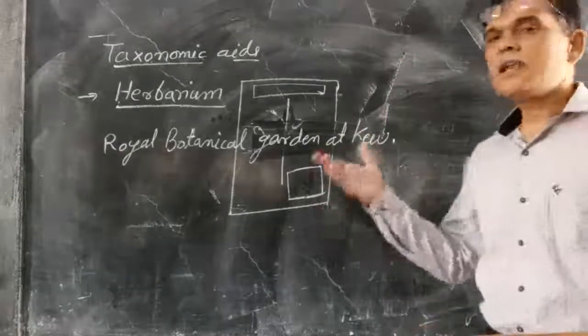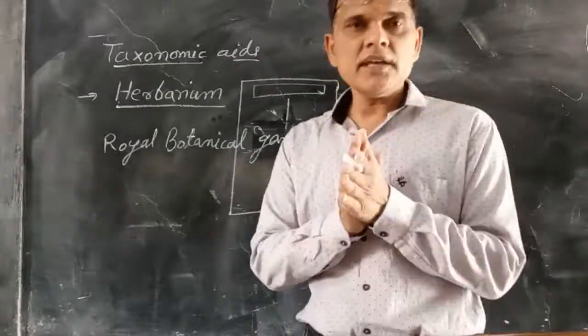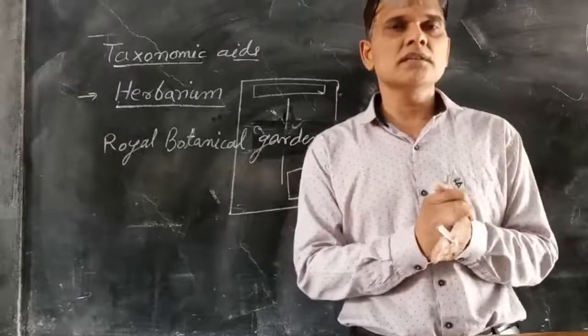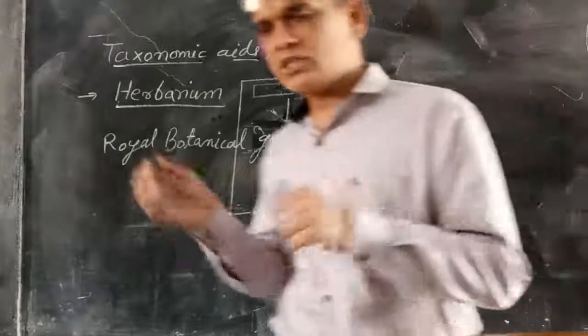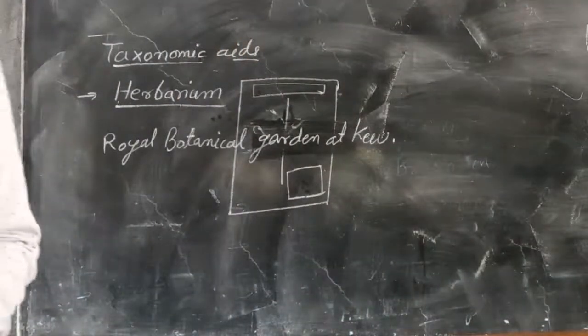It is the largest herbarium. So these are the plant specimens which are dried and pasted on the particular sheet, known as herbarium sheets. The largest herbarium is of the Royal Botanical Garden at Kew.